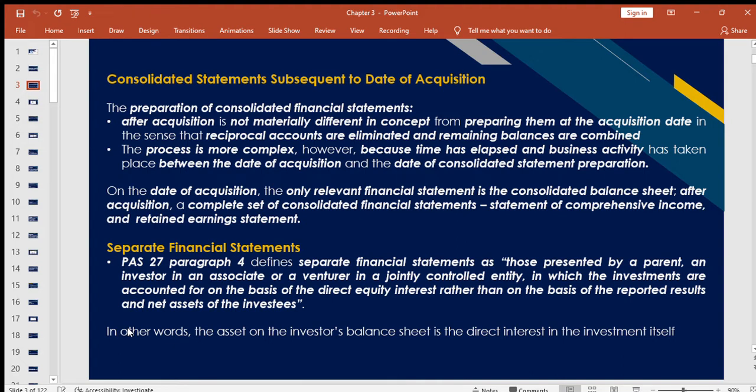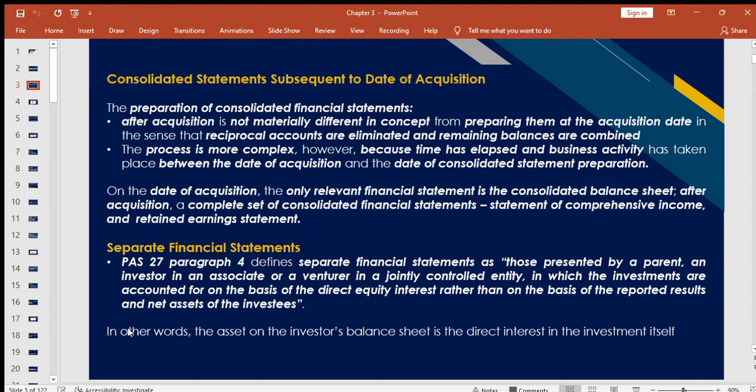So, consolidated statements subsequent to acquisition date. The preparation of consolidated financial statements after acquisition is not materially different in concept from preparing them at the acquisition date, in the sense that reciprocal accounts are eliminated and remaining balances are combined. So same process when it comes to the consolidation.